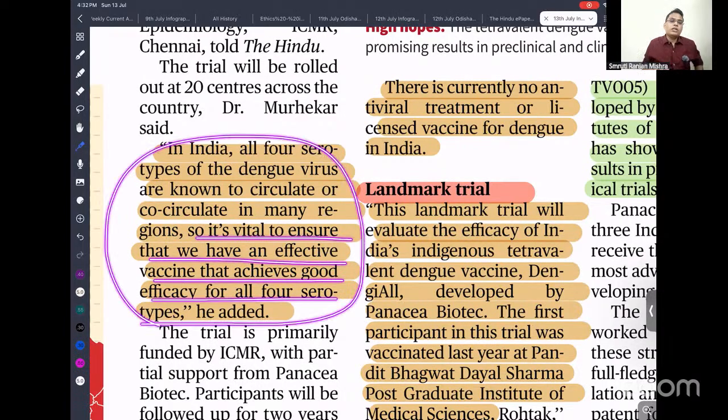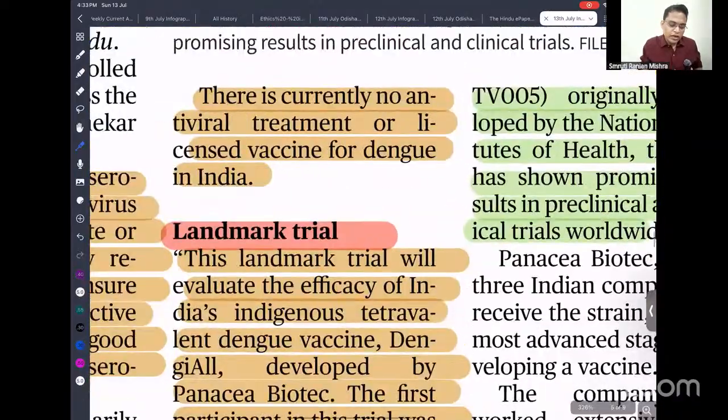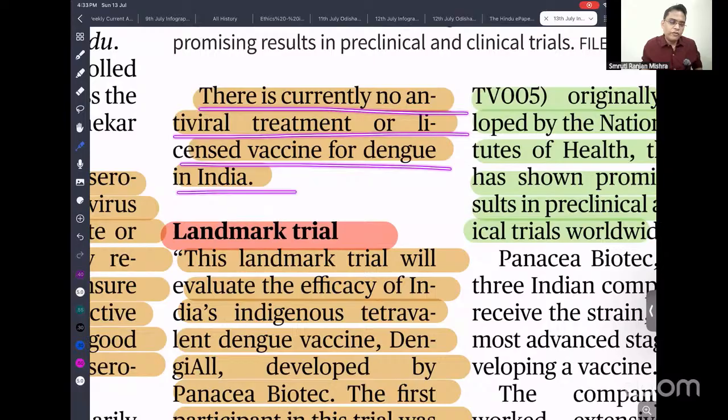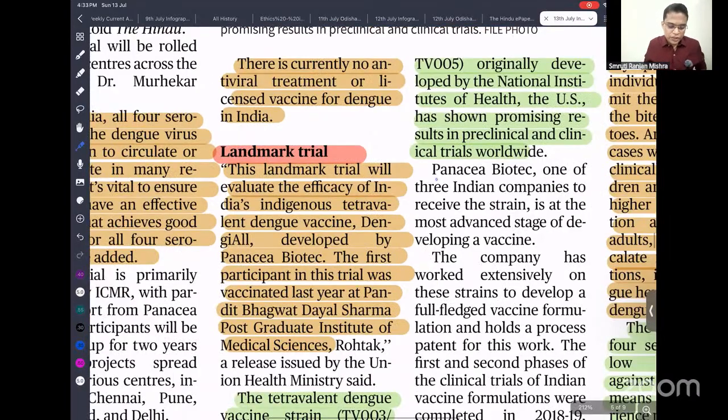of serotype. We need to design a vaccine so that it can be effective even if any of the four genetic serotypes infects. Okay. So next, there is currently no antiviral treatment. There is no treatment for dengue, and we have seen that so many people are dying due to dengue. Even one of my juniors during my stay also died because of dengue. So I know how dangerous it is.